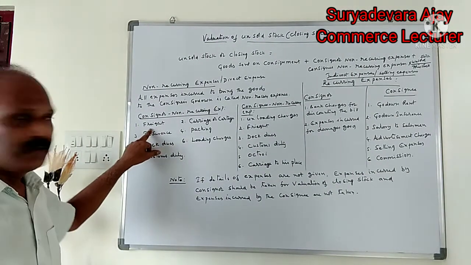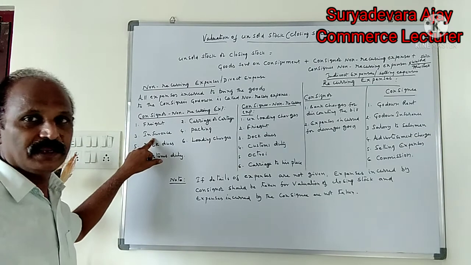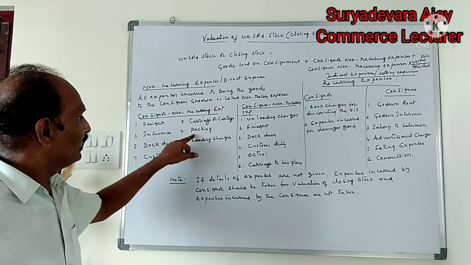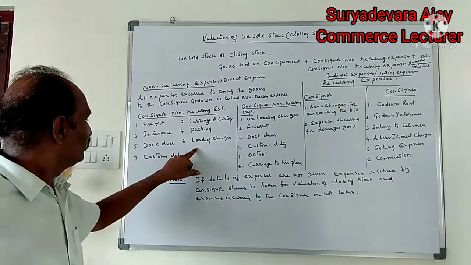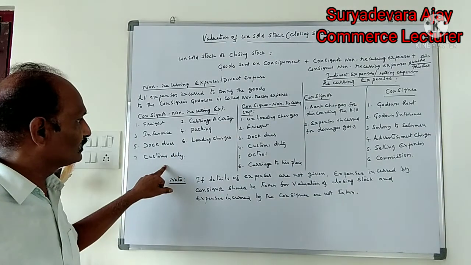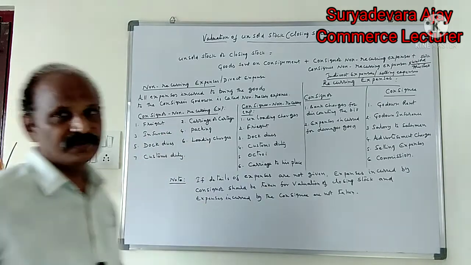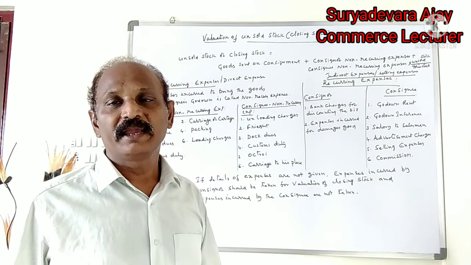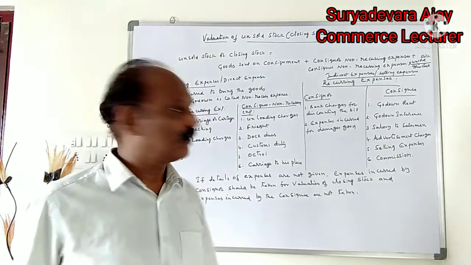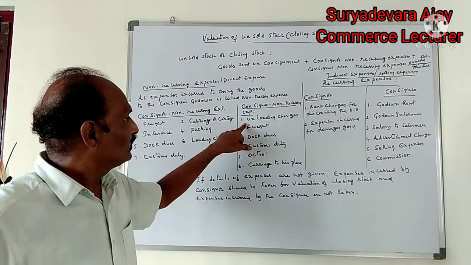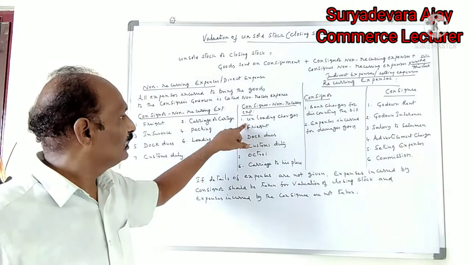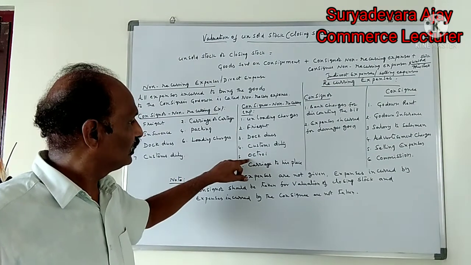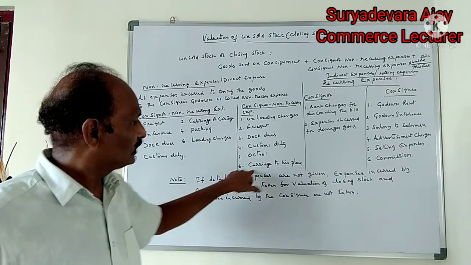Consignor non-recurring expenses are freight, insurance, dock dues, carriage or cartage, packing, loading charges and customs duty. If such expenses are given in the problem, they are known as non-recurring expenses of the consignor. Consignee non-recurring expenses are unloading charges, freight, dock dues, customs duty, octroi, and carriage to his place.